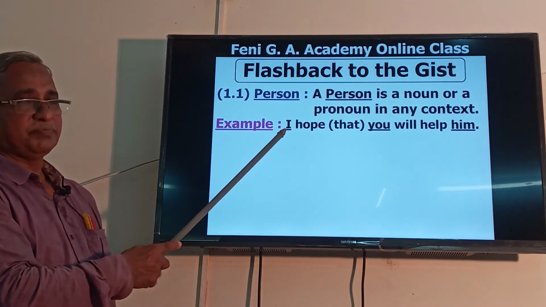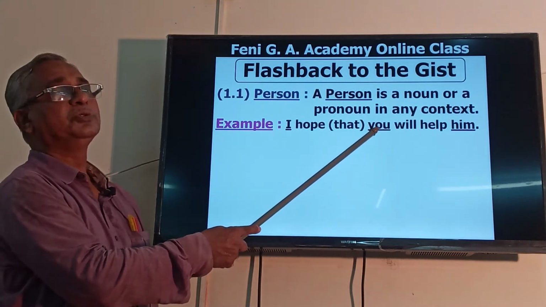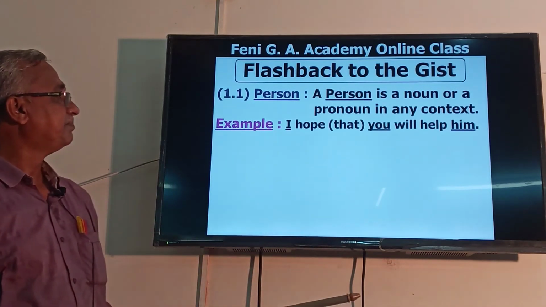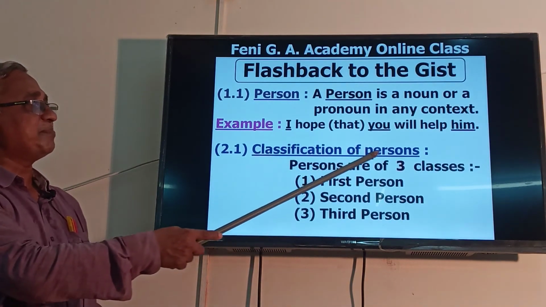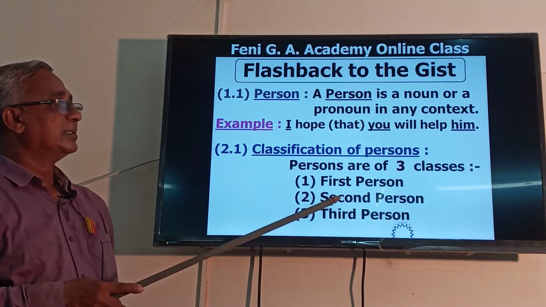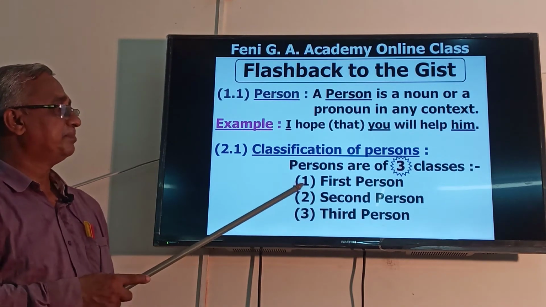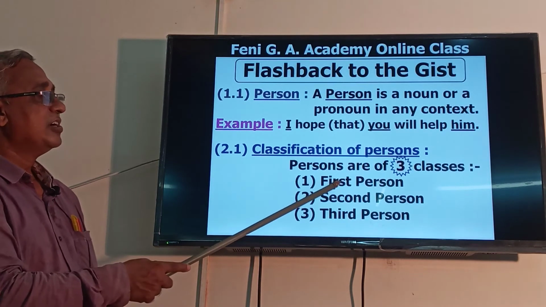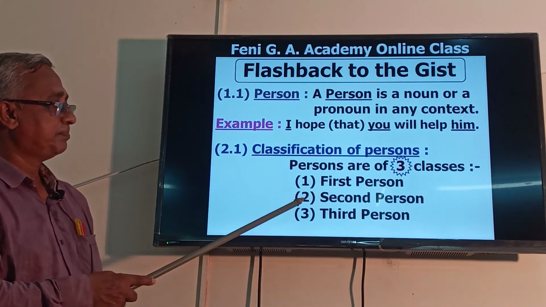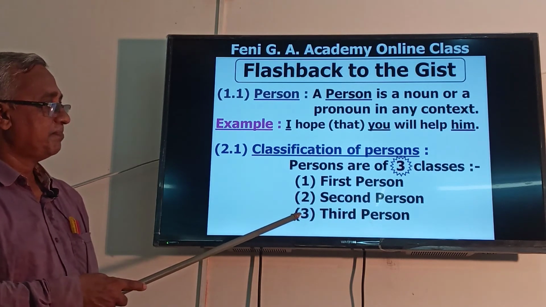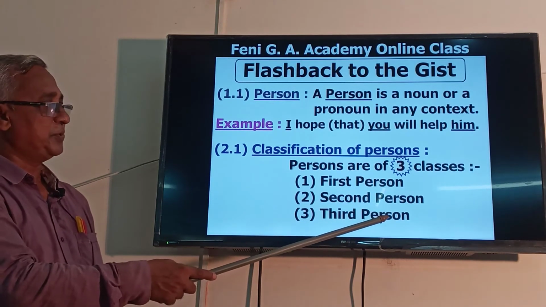I, person; you, person; and him also, person. Classification of persons. There are three classes of persons. Serial number 1, first person. 2, second person. 3, third person.